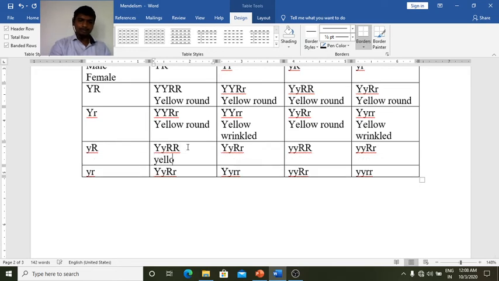Here yellow round, again yellow round. Here Y is small, which means it is green. R is capital, which means it is round.